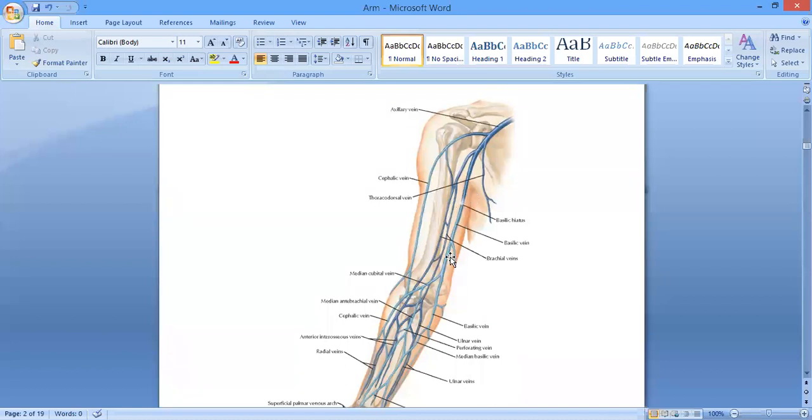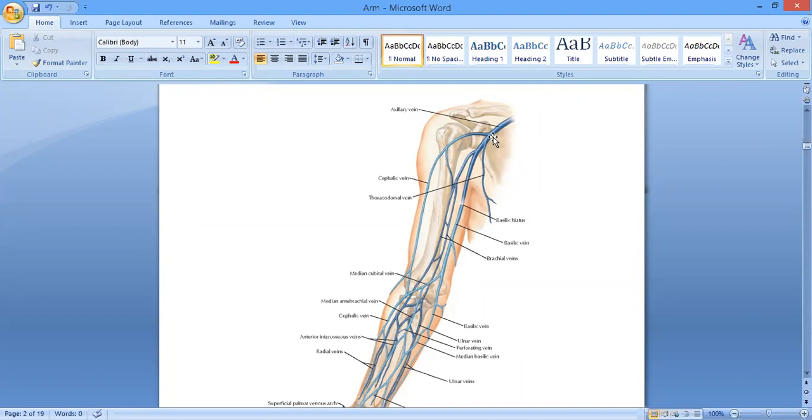So the basilic vein, I told you that it ascends on the medial aspect of the biceps muscle, and in the middle of the arm, it is going to pierce the deep fascia and become deeper. And at the lower border of the teres major muscle, it is joined by the two venae comitantes of the brachial artery, and then it's going to form what? It's going to form the axillary vein. Is it clear, ji?